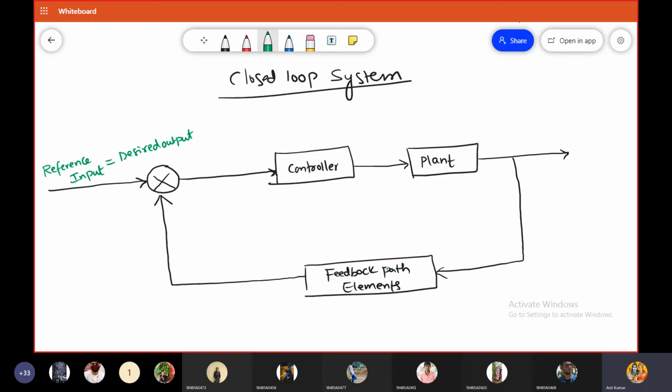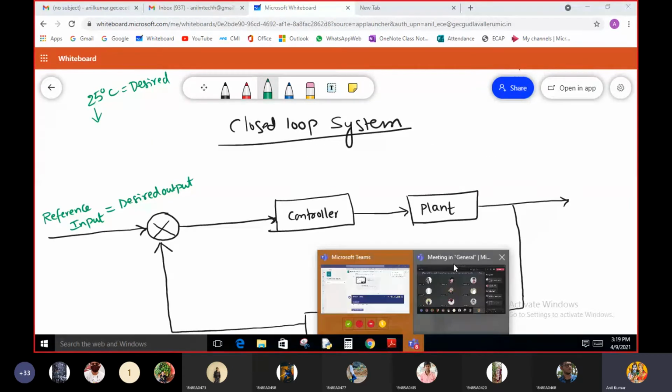Let me explain this with one example, an air conditioner. I want to maintain a temperature of 25 degrees centigrade within a room with the help of an air conditioner. So what is the desired output I want?